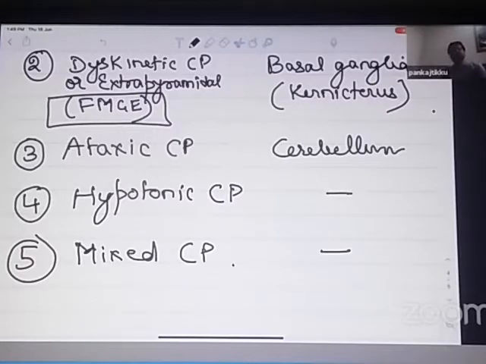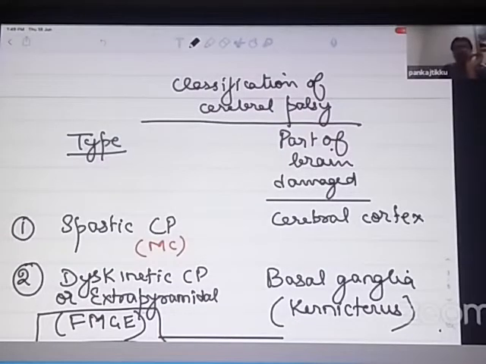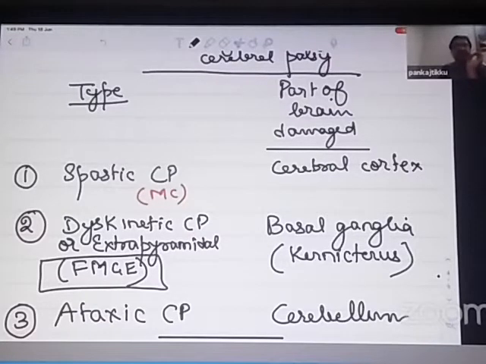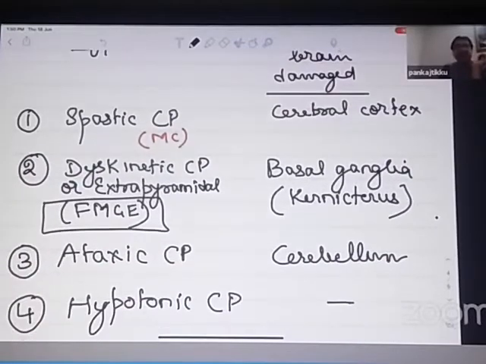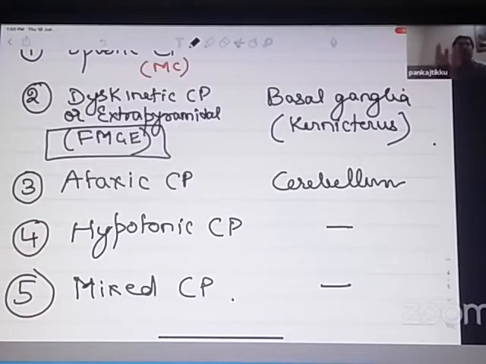So this classification of cerebral palsy, which is the most accepted classification, divides cerebral palsy according to which part of the brain is damaged. So I'll repeat. First, spastic cerebral palsy when the cerebral cortex is damaged. Second, dyskinetic cerebral palsy when the basal ganglia is damaged. Dyskinetic cerebral palsy is also known as extrapyramidal cerebral palsy. Third is ataxic cerebral palsy when the cerebellum is primarily damaged. Fourth is hypotonic cerebral palsy. Here, any part of the brain is damaged, including the cerebellum. And the fifth is mixed cerebral palsy, where you have mixed features of all the above types of cerebral palsy.